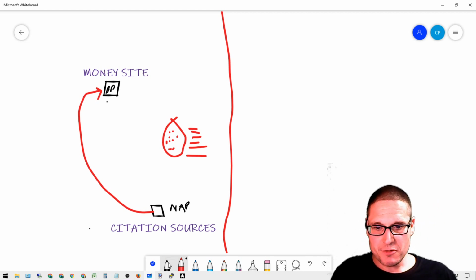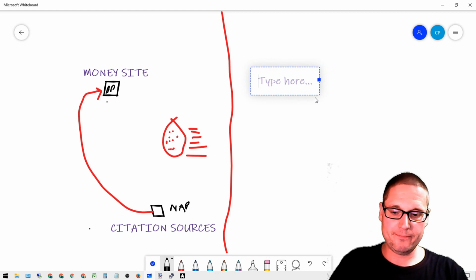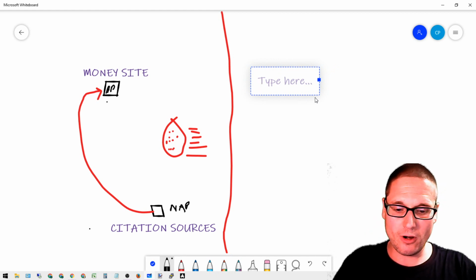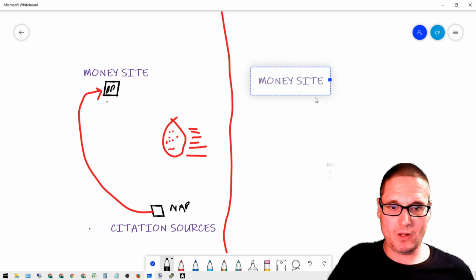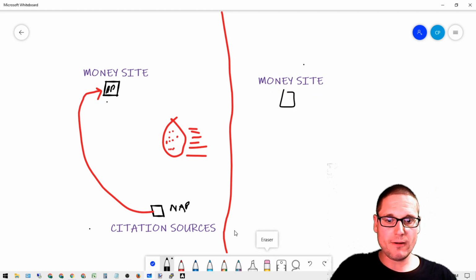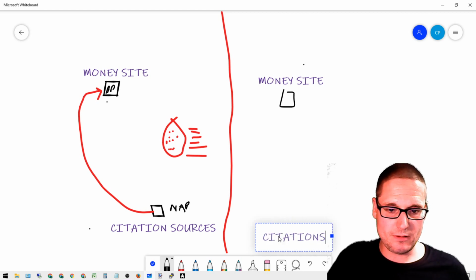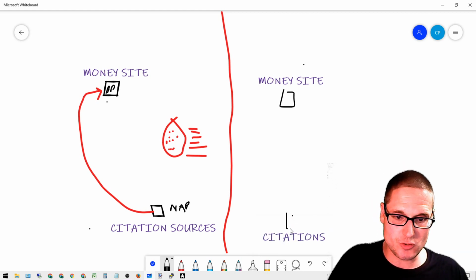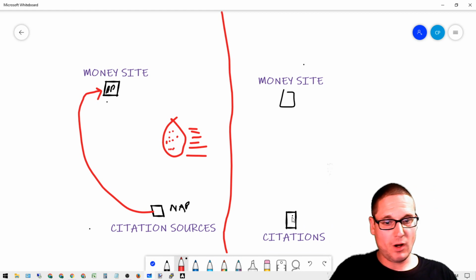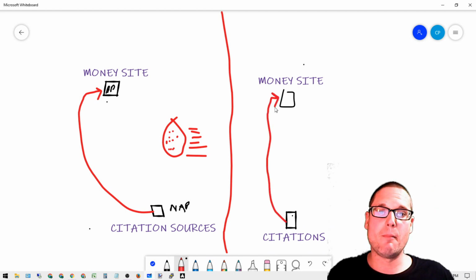First and foremost, just like here, we have our money site, our main money site. Down here, we have our citations, and these are our citation sources. Our very first layer, which is in red, is going to come up to here.